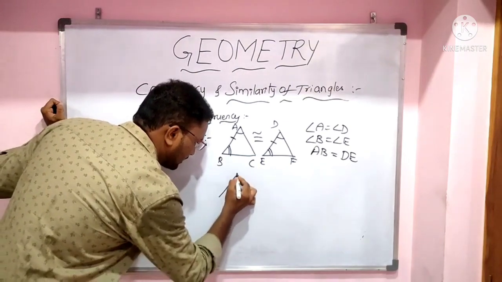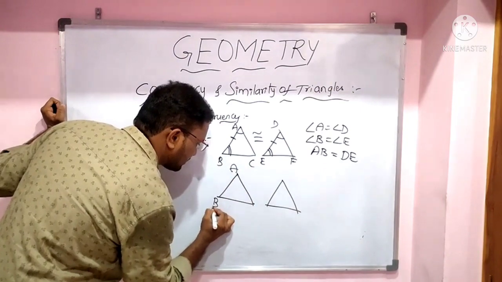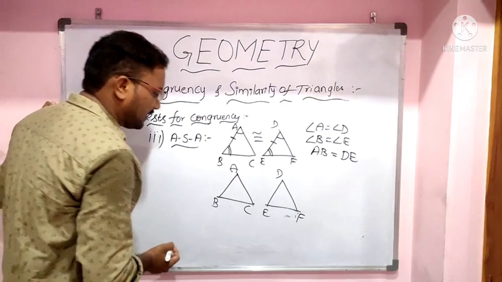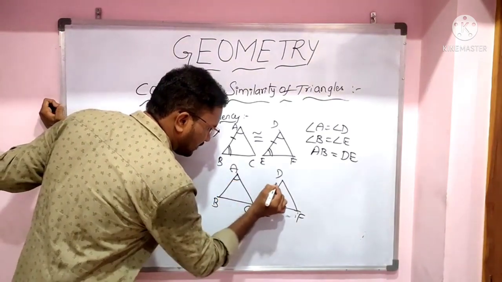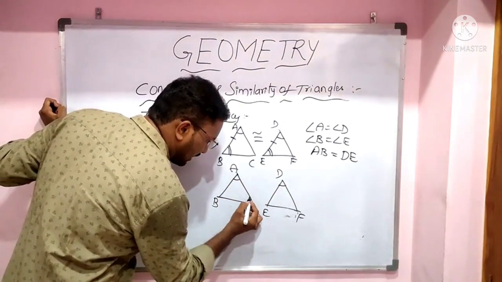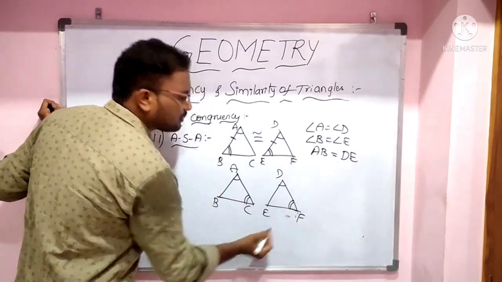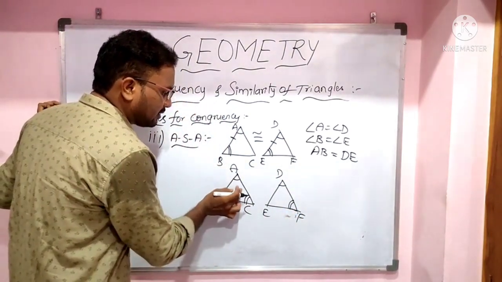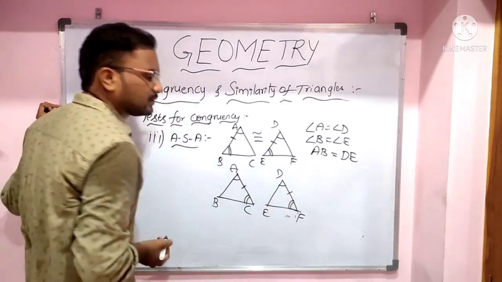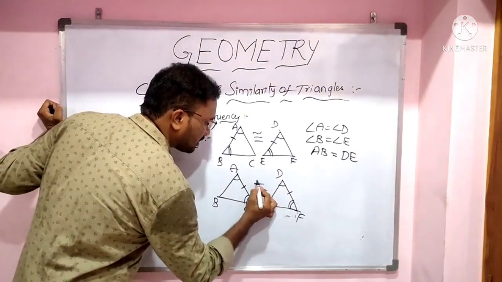Let us say ABC, DEF. So in these two triangles, if angle A equals angle D, and angle C equals angle F, and the side common to these two angles is AC, AC equals DF, then these two triangles are called congruent triangles.